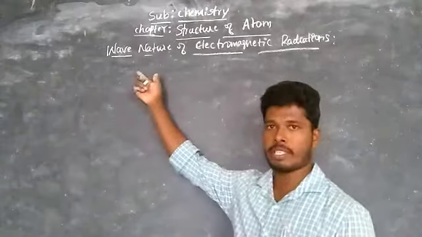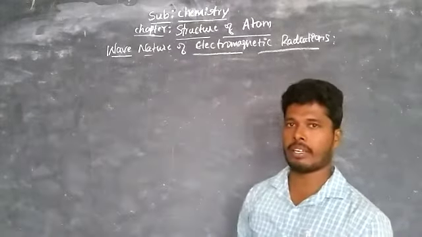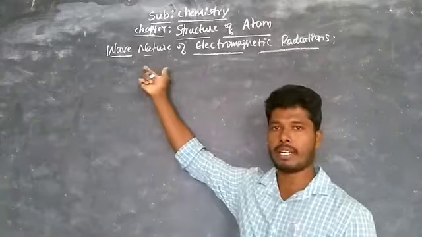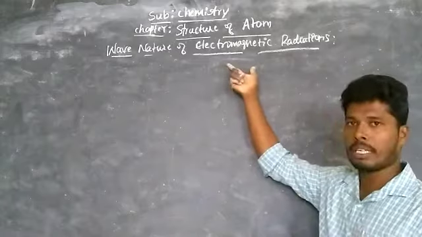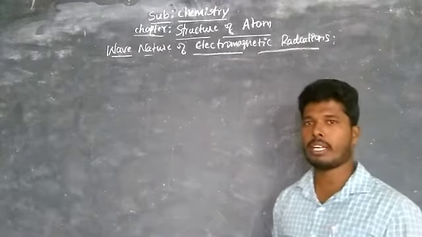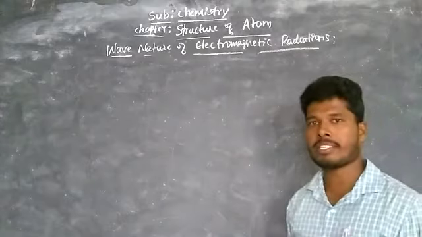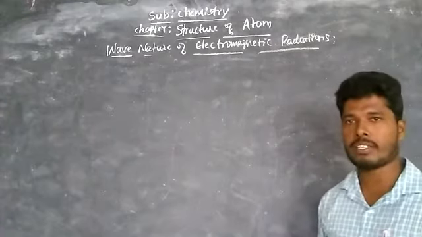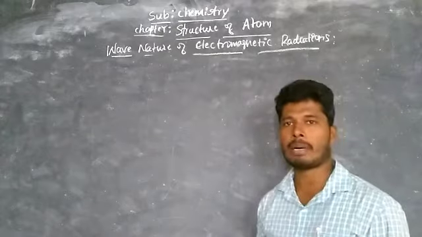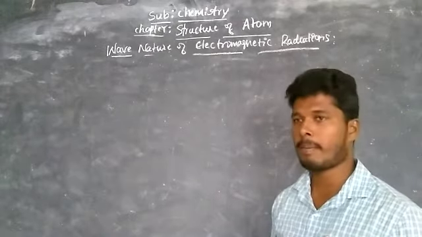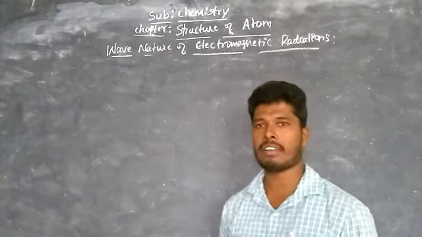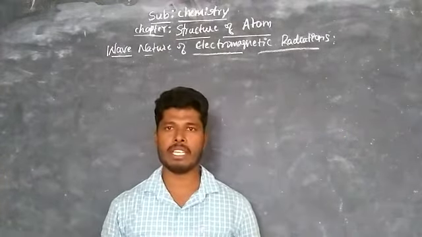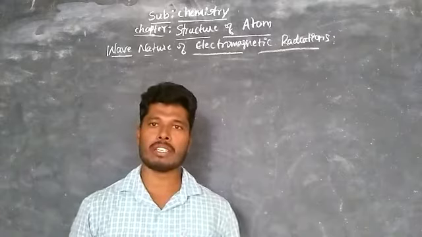The next concept is wave nature of electromagnetic radiations. Before going to study wave nature of electromagnetic radiations, let me have to know something about electromagnetic radiations. So here the electromagnetic radiations consist of many radiations like X-rays, gamma rays, UV rays, cosmic rays and visible rays, etc. All these radiations have different frequency, wavelength, amplitude and wave number, etc. Those we will study later.